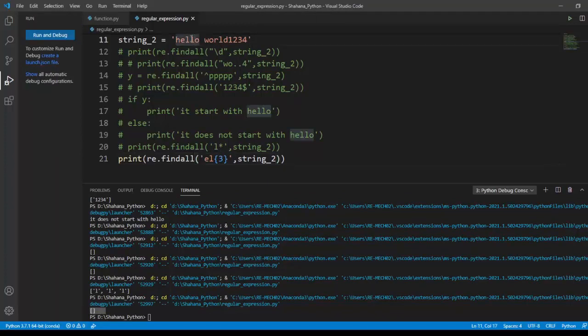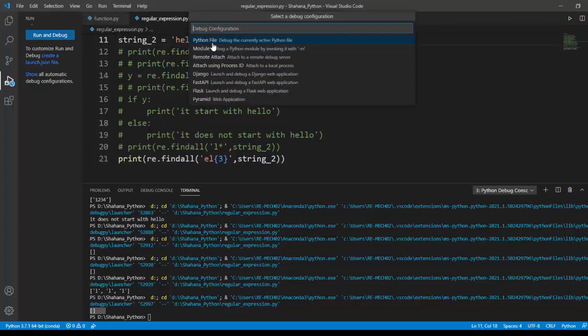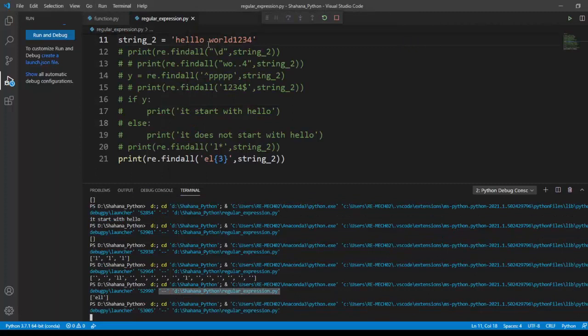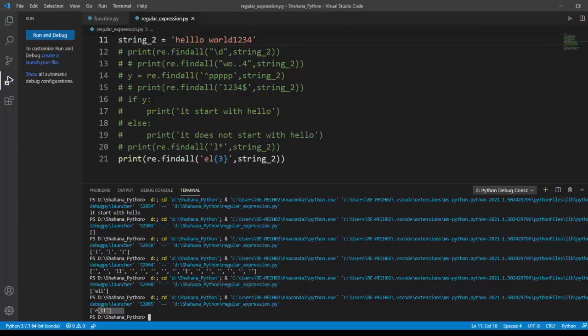I'm adding another L here and running this code once again. We got the output here. It returns the character E followed by 3 L characters. This way also we can find our string. We can match or validate our string using regular expression.